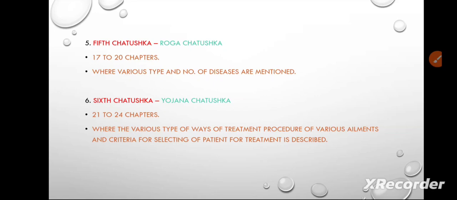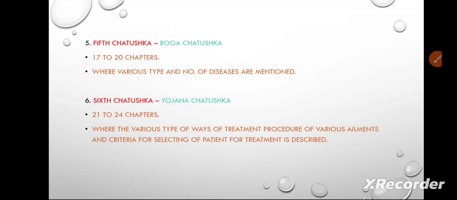Yojana means planning. Chapters 21 to 24 are mentioned in it, where the various ways of treatment, the procedure of various elements, and the criteria for selecting a patient for treatment are described. It means if the disease is not curable and the person may die, then we don't follow the sixth chatushka, Yojana Chatushka, in which we learn chapters 21 to 24.